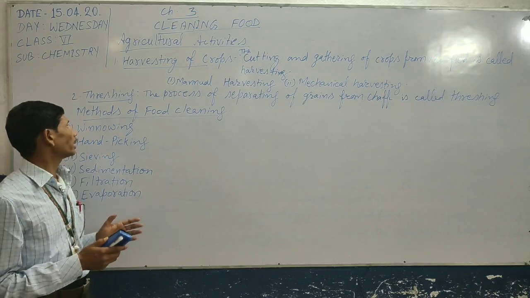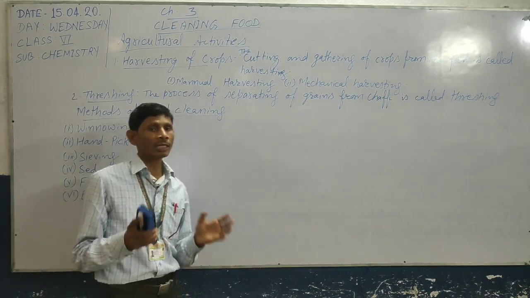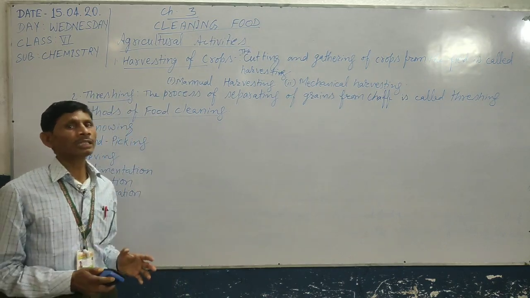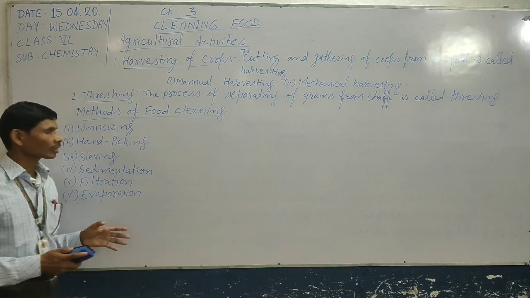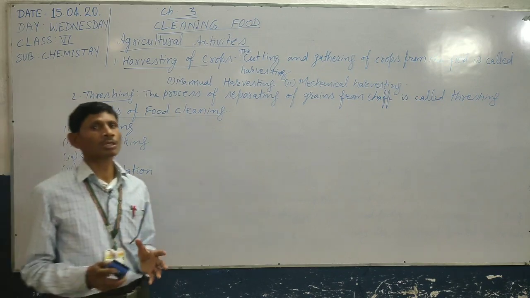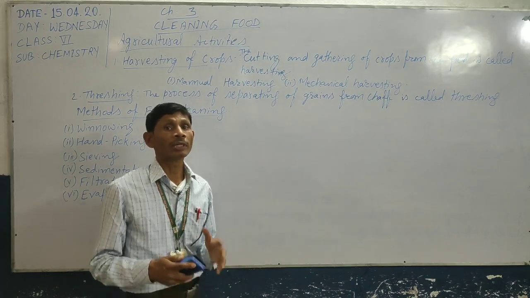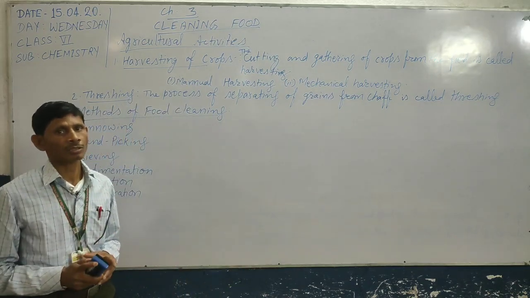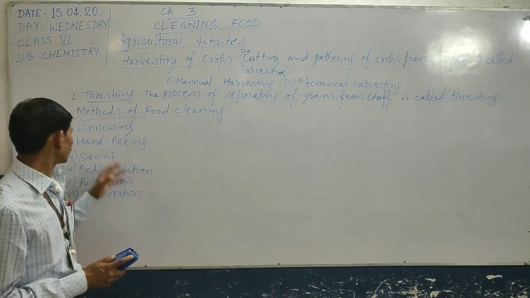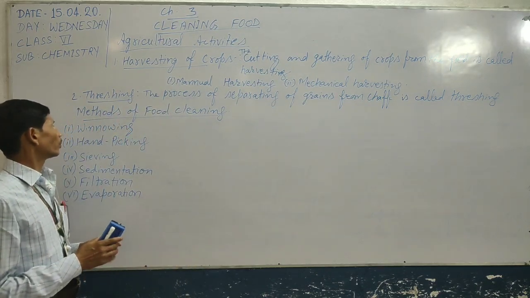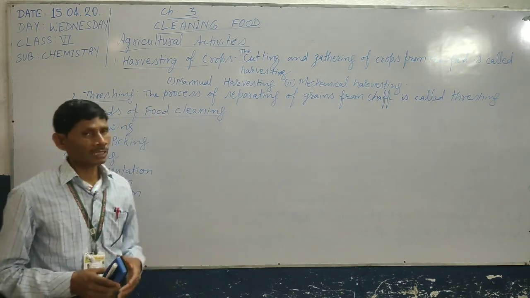That means we need to clean the food and the grains. We use different types of processes, chosen on the basis of the types of unwanted substances. At first, winnowing is done after threshing.